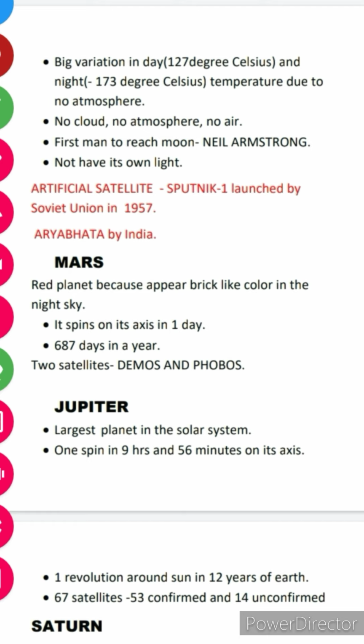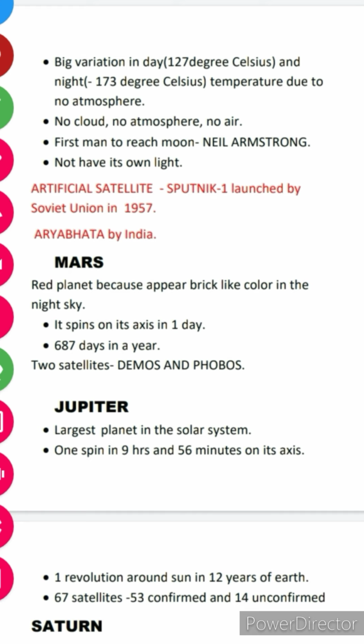Moving on to the next planet, that is Jupiter. It is the largest planet in the solar system. This question definitely comes. Which is the largest planet in the solar system? It is the Jupiter. One spin in 9 hours and 56 minutes on its axis. It means Jupiter has 9 hours and 56 minutes in a whole day. That is, when we travel from one night to another night, it was only 9 hours and 56 minutes.